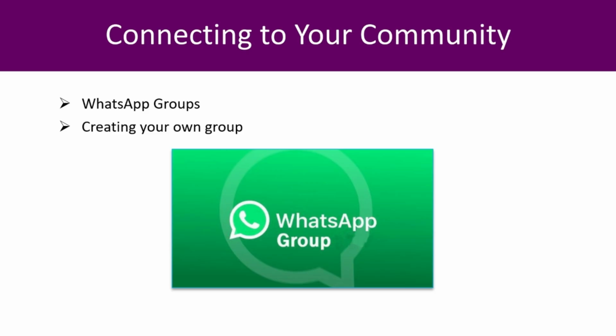So if you want to create your own group, here's how. You can create a group with up to 1,024 members. So to create a group, you're going to click New, and then Chat, and then the plus symbol. Then click New Group, search for or select contacts to add to the group. Then click the arrow to the left, enter a group subject. This will be the name of the group that all the members will see. And the subject limit is 100 characters.